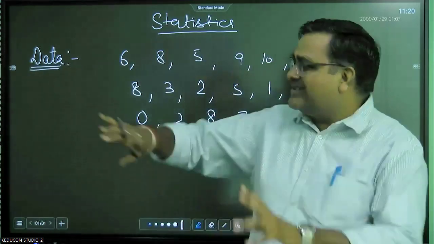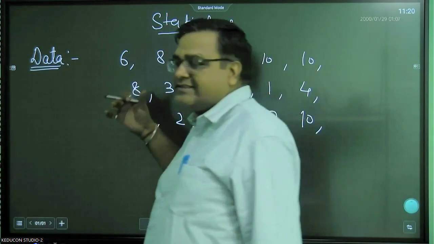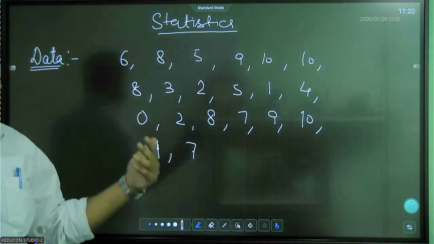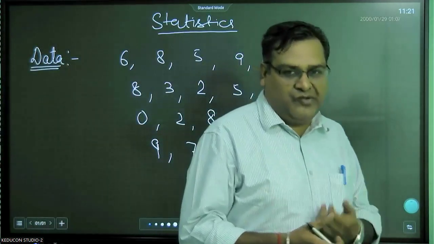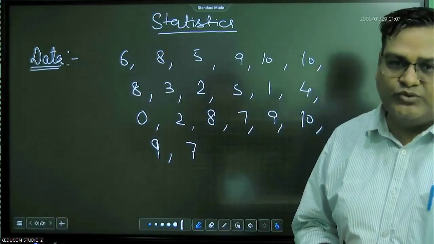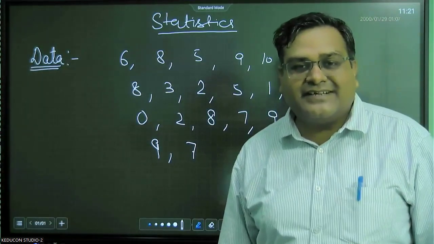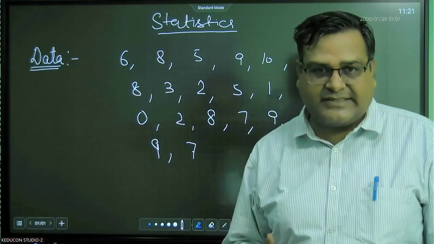Now, this is the data, right? My question is, does this data give any information? These are just numbers for us, right? Now, to make this data more informative, what we have to do is organize this data, right? There are certain methods which you have done in the previous class to organize this data.